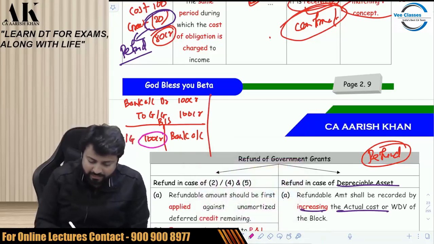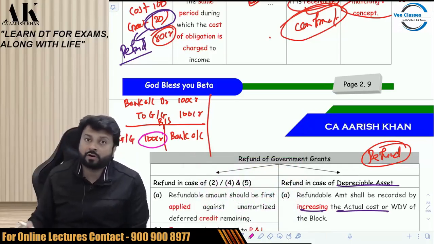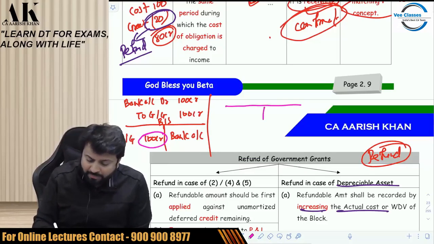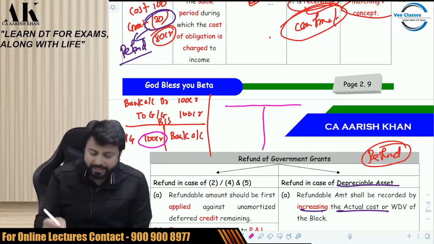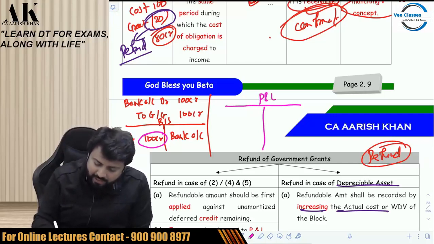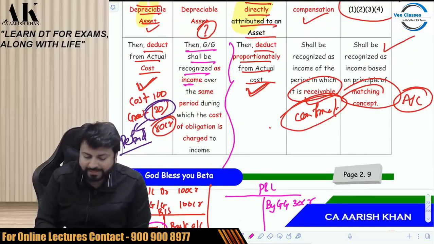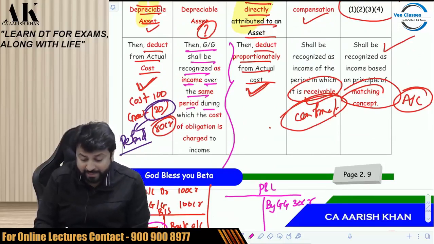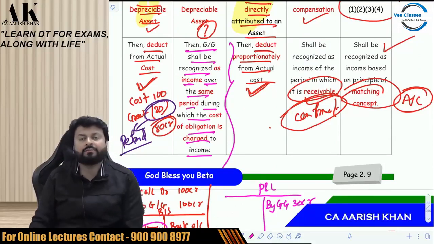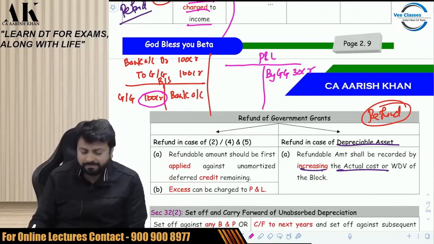Now, how to recognize this grant? This grant is given by the government to you for what purpose? For buying some raw materials. So as and when you meet the obligation, as and when you buy the raw material, you have to recognize this grant. Suppose you have bought raw material of 30 crores. Now in your P&L account, you will recognize government grant as 30 crores. This is what the provision says: the government grant shall be recognized as income over the same period during which the cost of the obligation is charged to income. So as and when you fulfill your obligation, you will recognize that as income.